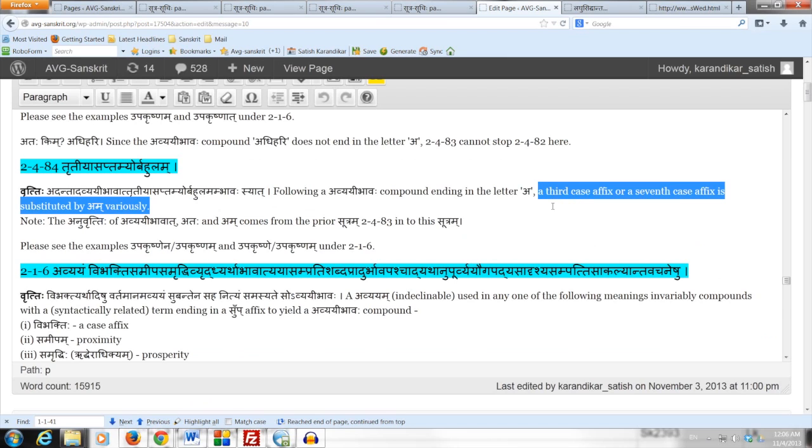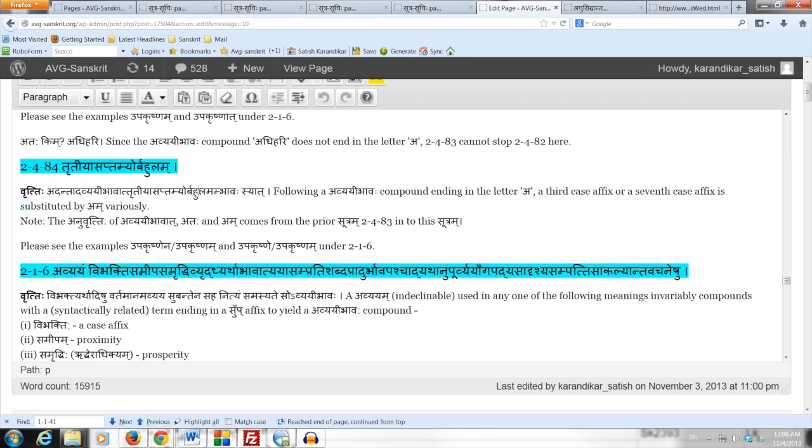Bahulam. Please recall that bahulam is not the same as va. So bahulam does not necessarily mean that there are two optional forms in each and every case. It just means that there may or may not be an optional form. So there may be some situations where there is only one form, while in many other situations there may be two optional forms. So in short, bahulam means that optional forms are possible, but we cannot insist that in every single situation both the forms have to be in usage.